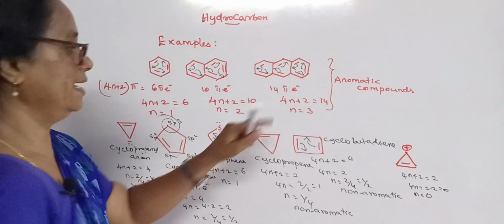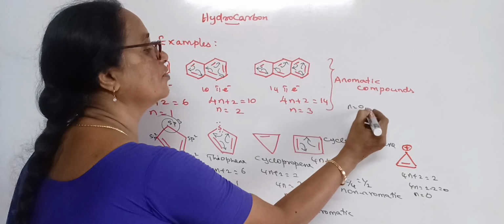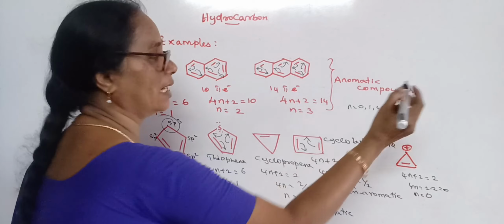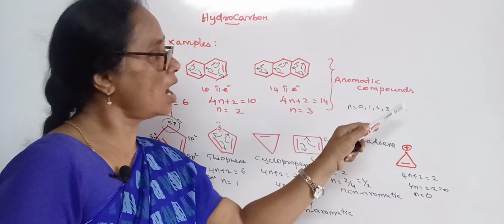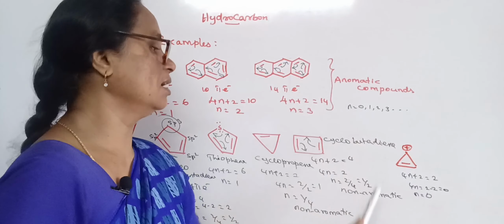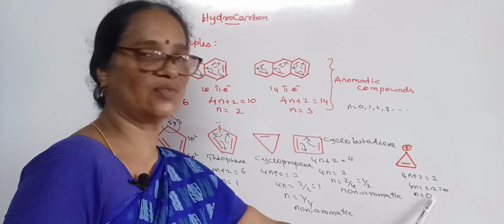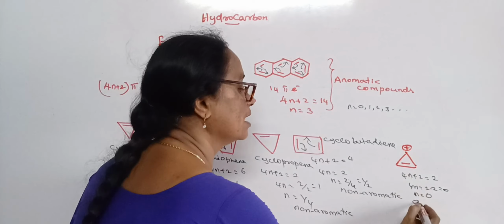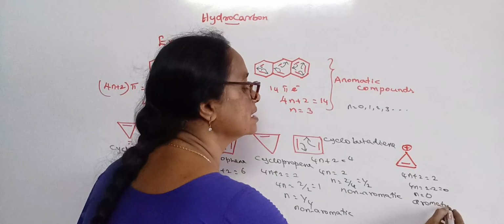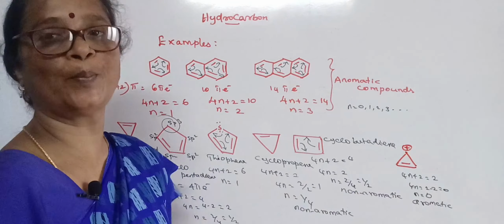So n can have the values of 0, 1, 2, 3, etc., 0 or any positive integer. So for cyclopropenyl cation, n takes the value of 0. So it is an aromatic compound, and it satisfies the 4n plus 2 pi rule.